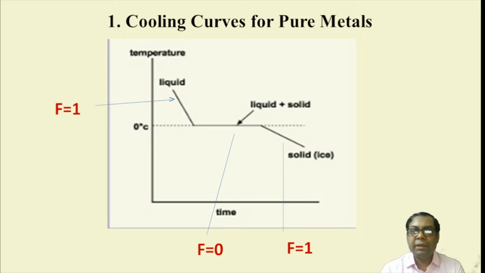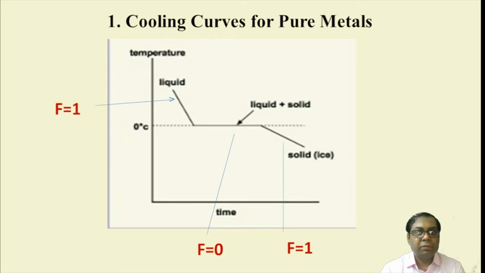So what you can see is that from the pure liquid state, with the reduction in temperature along with time, it gradually comes to a particular solidification temperature. Then when solidification starts, until the entire liquid is converted to 100% solid, there is no change in temperature.